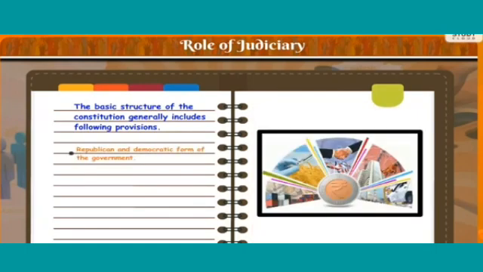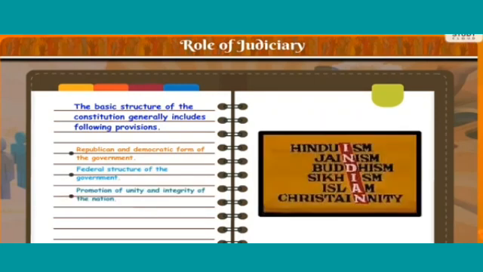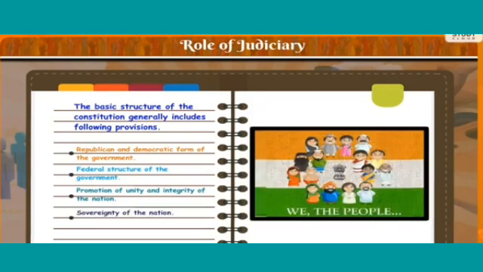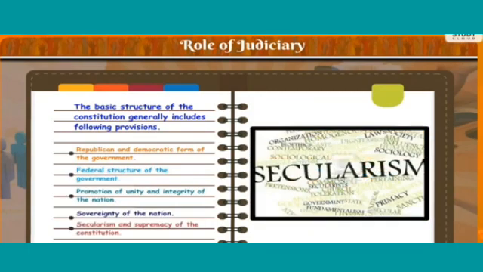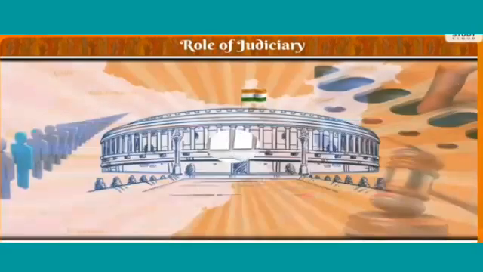The basic structure of the Constitution generally includes the following provisions: republic and democratic form of government, federal structure of the government, promotion of unity and integrity. Let's see significant judiciary decisions.